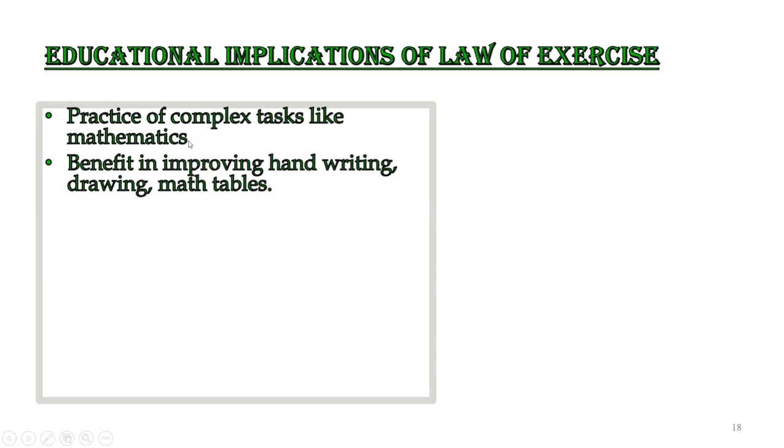Mathematics sometimes is a hard nut to crack, a difficult subject for most of the students, and therefore the teacher would always ask them to practice on rough paper, practice at home, and this will make them better in mathematics. So this relates to the law of exercise.